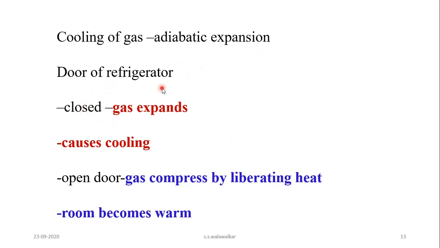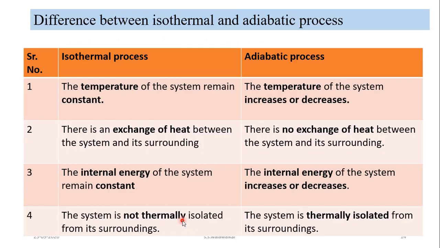Or the door of a refrigerator. Many times this question is asked: why, when the door of the refrigerator is open, does the room become warm? So here, when the door of the refrigerator is closed, the gas expands, which causes the cooling. But when the door is open, the gas compresses, and when gas compresses, it liberates heat and therefore the room becomes warm. So this is about the adiabatic process.